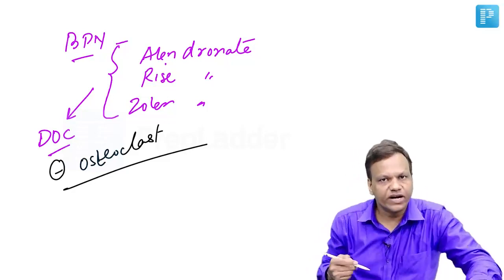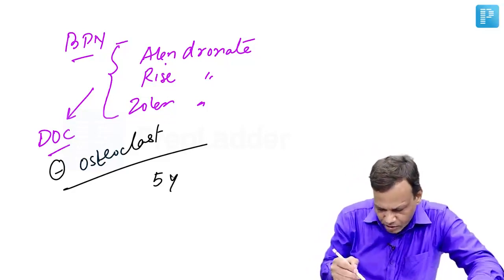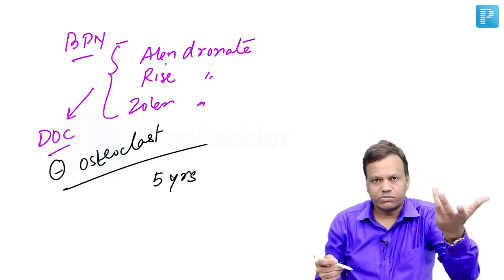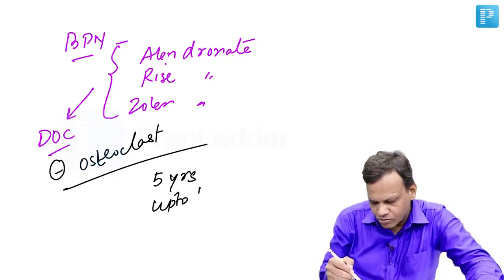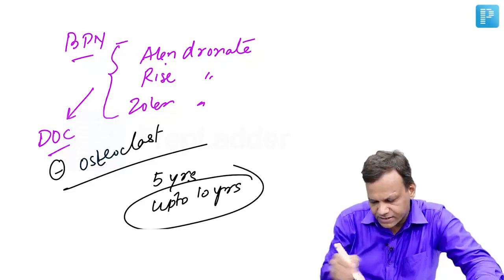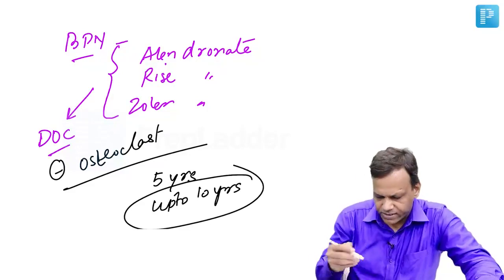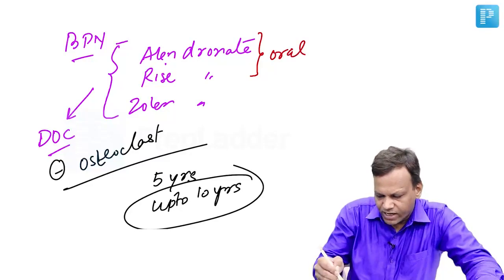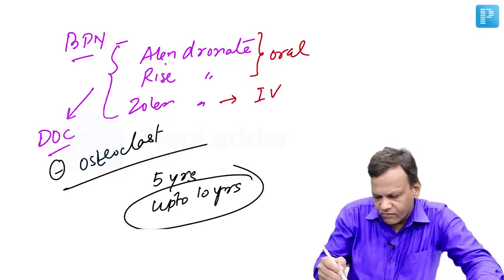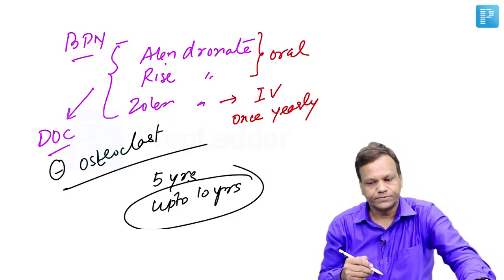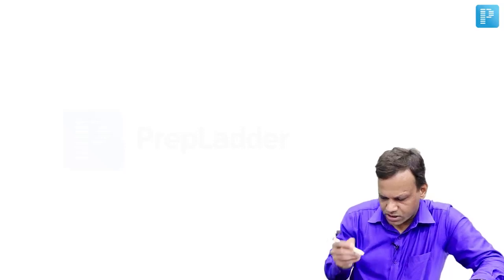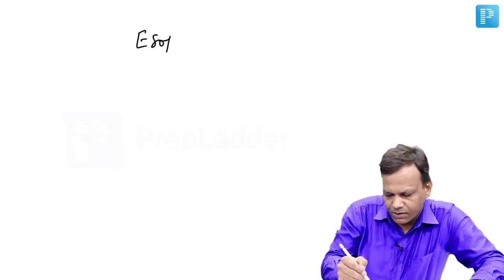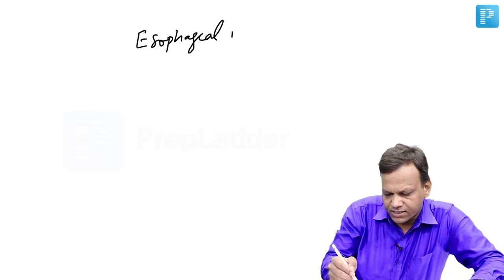They can be used for several years. Usually we continue them for 5 years, and sometimes we can stop after 5 years, or we may continue them up to 10 years. Now alendronate and risedronate are given orally, whereas zoledronate is given IV once yearly. One IV infusion is given in a year. Now, with oral bisphosphonates, the main precaution is that they can cause esophageal ulcers. The main side effect is esophageal ulcers.